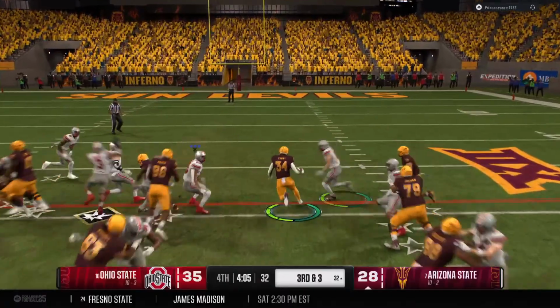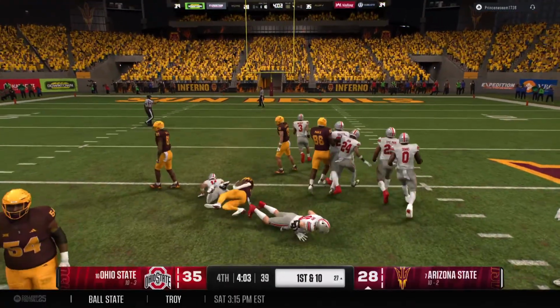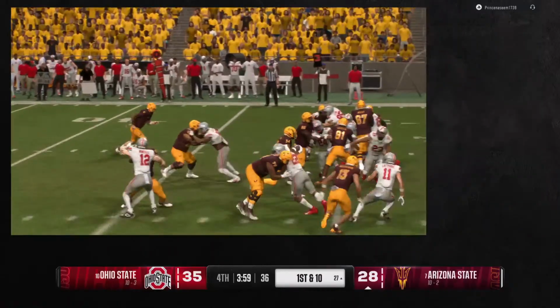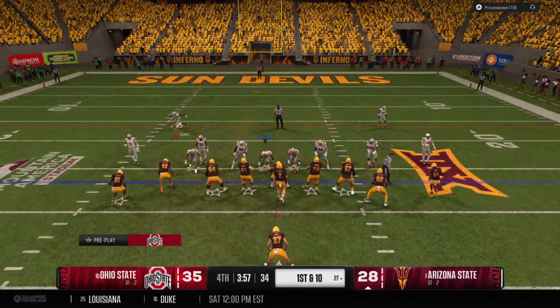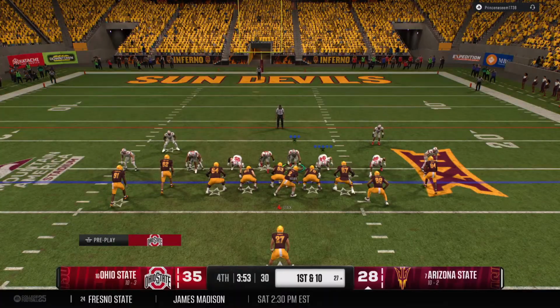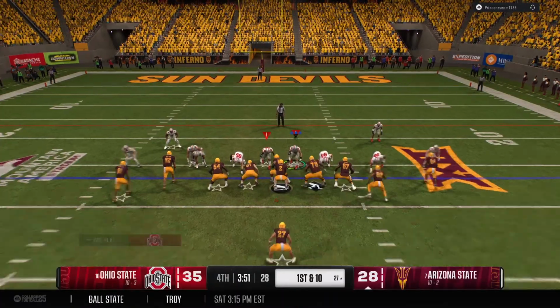Takes the toss, heads to his right. Brought down to the 27. It's a first down. This offense really threatening now. This is why they're in the playoff, right? Not just the ability to throw the ball, but you get to a critical moment, a third down. You trust that offensive line to come up with a first down, and they get it.